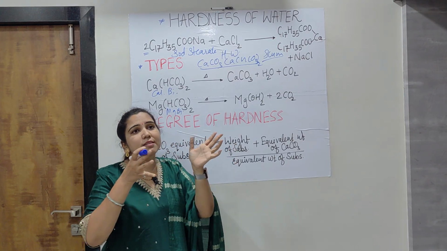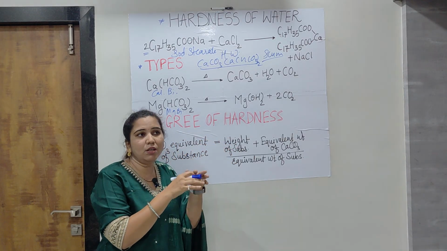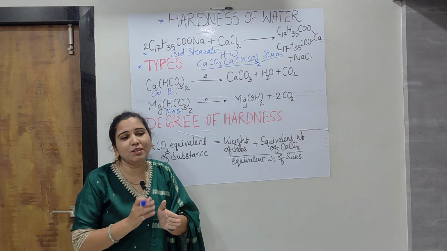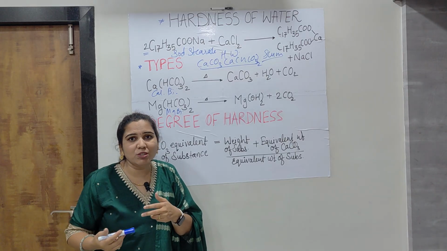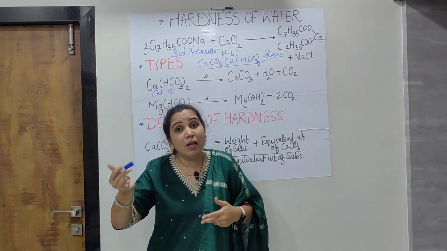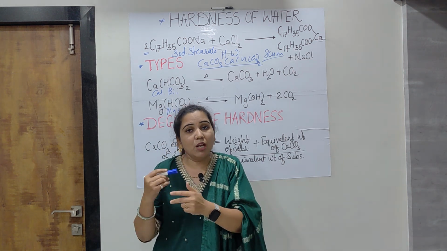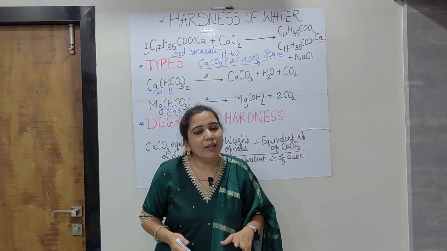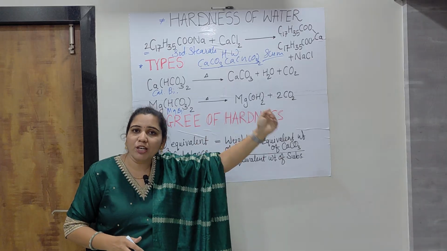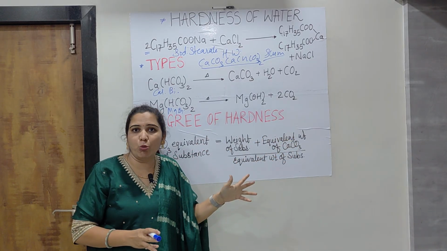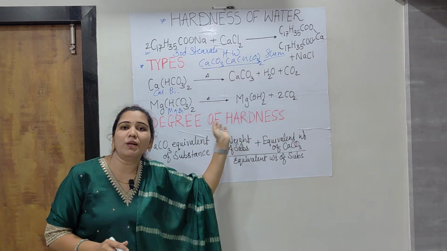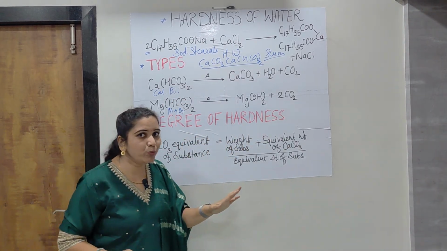Means whenever it is there in the cold water or in normal water, whether the carbonates are present, whenever there is a reaction or boiling process, it will remain the same as a carbonate, but it reappears. That means it is a permanent hardness. Reappear means formation of precipitate. While bicarbonates are again converted into carbonates, whenever we see the product, all the precipitate is of carbonates. So that's why here only bicarbonates are considered. Carbonates will remain as such, but will only reappear. Okay, I hope that you are getting it.